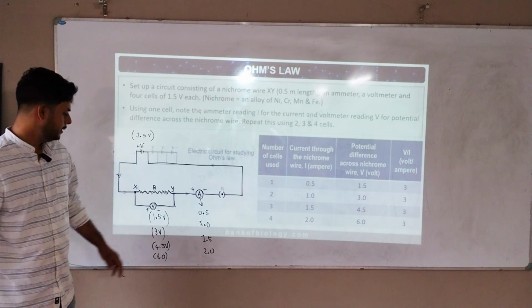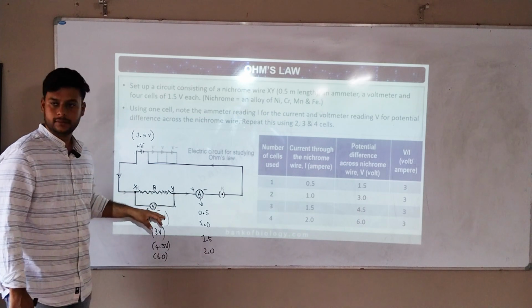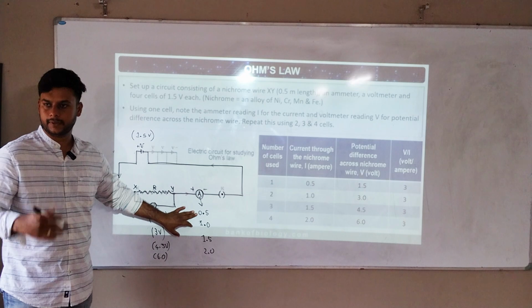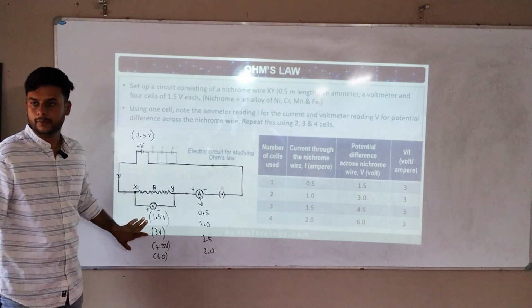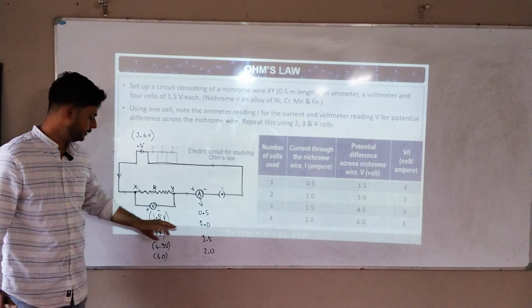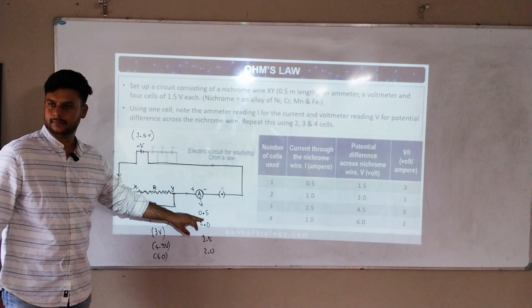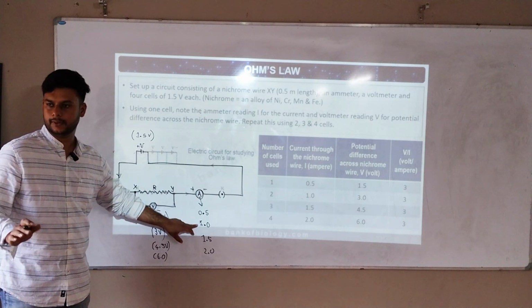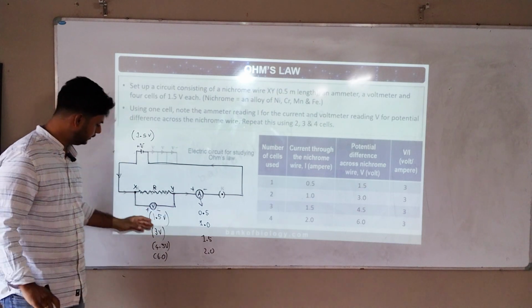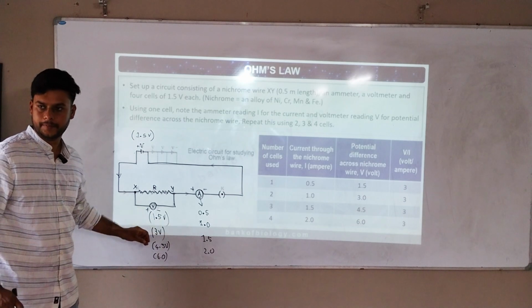Getting what I am saying? So he did these connections. He took an ammeter and a voltmeter. He saw that if I pass 0.5 amperes of current, I get 1.5 volts. If I pass 1 ampere, I get 3 volts. Don't you think these are related? Is there a relation or not? If this is increasing, this is also increasing, a perfect pattern.